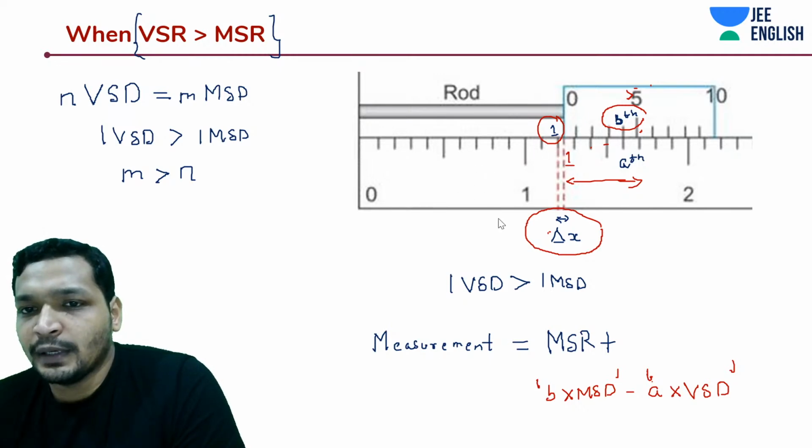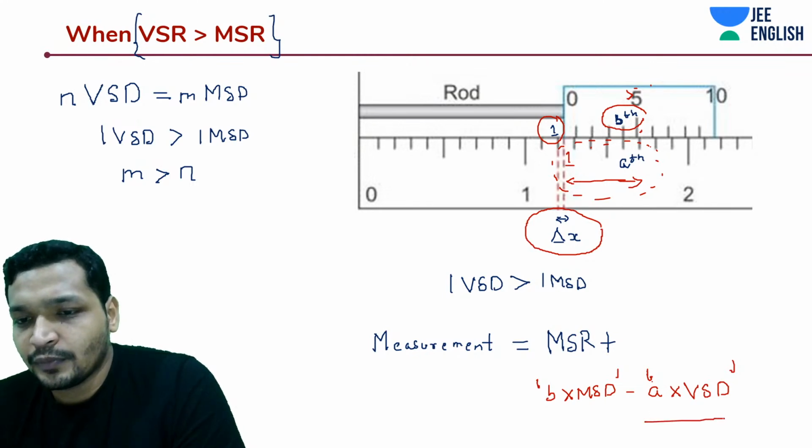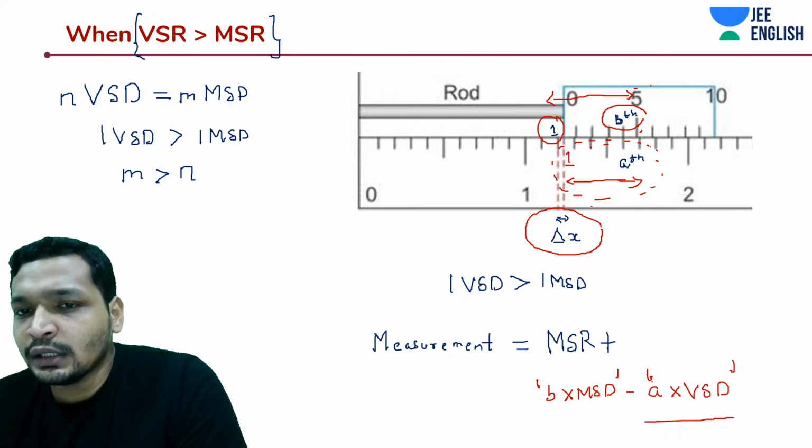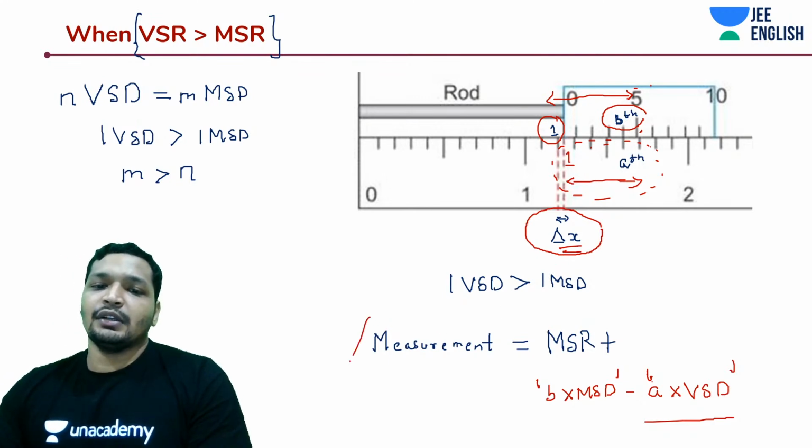Right, you understood this part. So now when am I talking about this part, which is that length? This length. And which is that B into MSD, this is this. Don't you think that minus this would give you the delta X? Yes. You got your measurement.